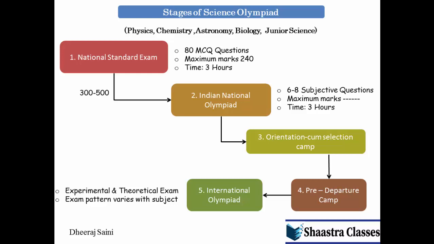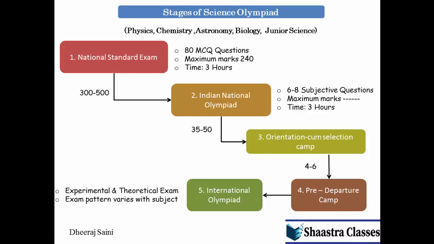So now let's look at the numbers. From the National Standard Examination to the National Olympiad, almost 300 to 500 students qualify. Out of those 500 students, 35 to 50 students are selected for the orientation camp. Out of these 35 to 50 students, the final team of 4 to 6 students is selected, and for that team a pre-departure camp is organized.